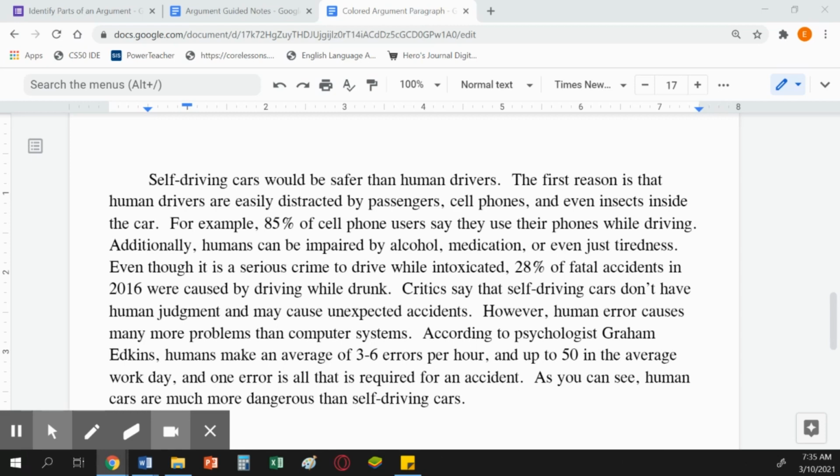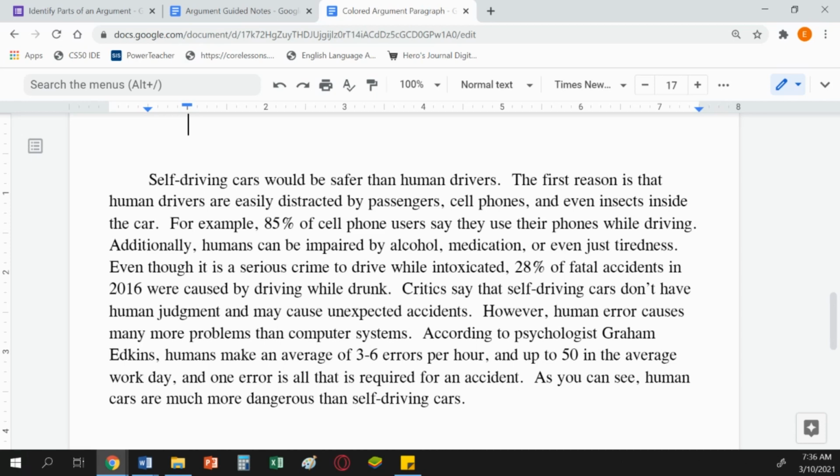Self-driving cars would be safer than human drivers. The first reason is that human drivers are easily distracted by passengers, cell phones, and even insects inside the car. For example, 85% of cell phone users say that they use their phones while driving. Additionally, humans can be impaired by alcohol, medication, or even just tiredness. Even though it's a serious crime to drive while intoxicated, 28% of fatal accidents in 2016 were caused by driving while drunk.